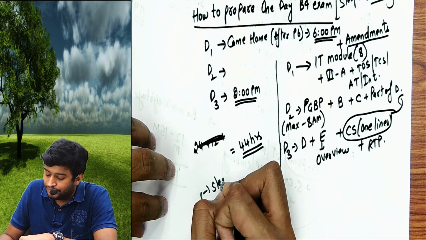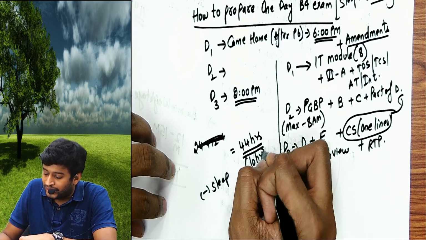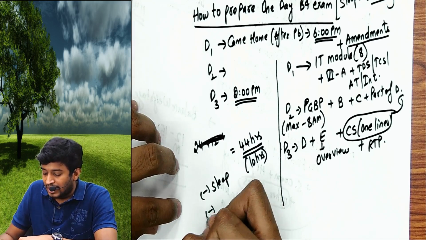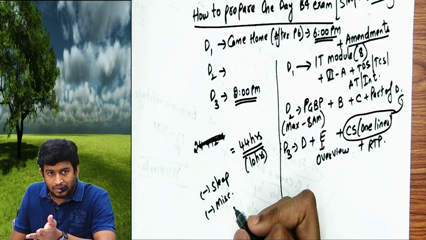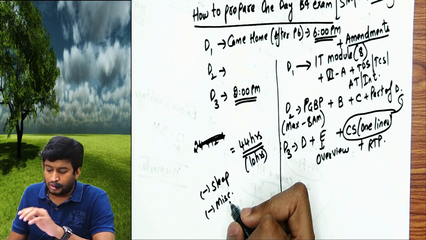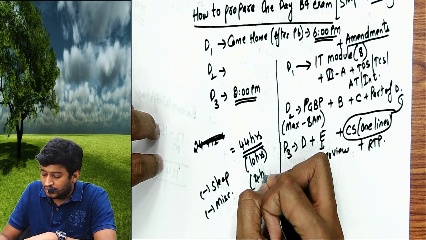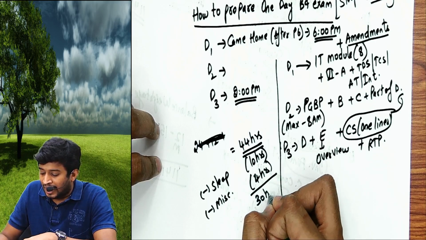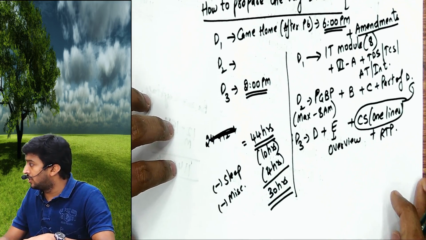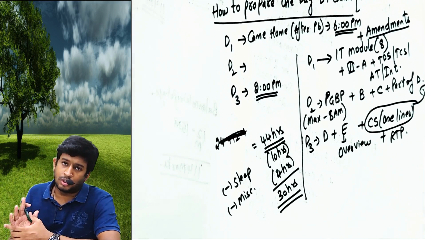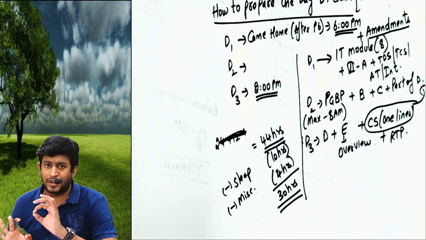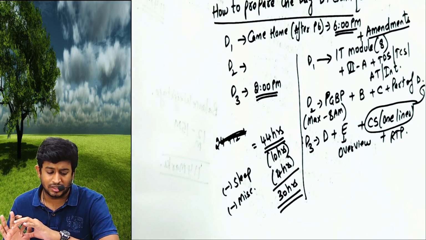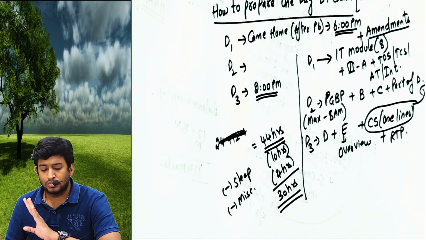Less sleep time, 10 hours for 2 days. Day 1 sleep, day 2 sleep. Less your miscellaneous for having lunch, breaks, and all that if I include, 4 hours. 30 hours effectively has to be utilized by you if you want to score good marks in DT. उसमें कोई डाउट टिच नहीं है. 30 hours has to be studied properly without any deviation and discussion and all nonsense. ये ऐसे ही करना पड़ता आपको.